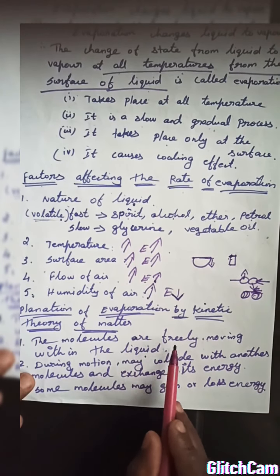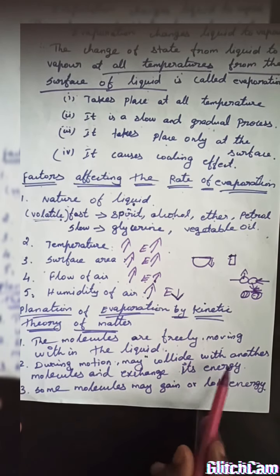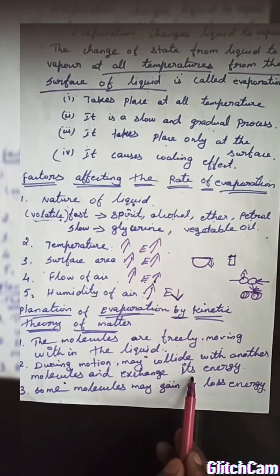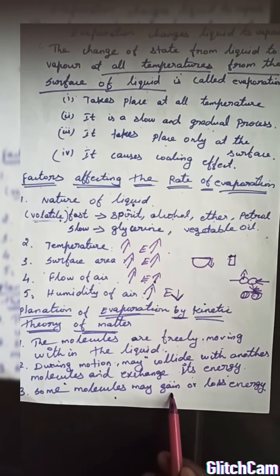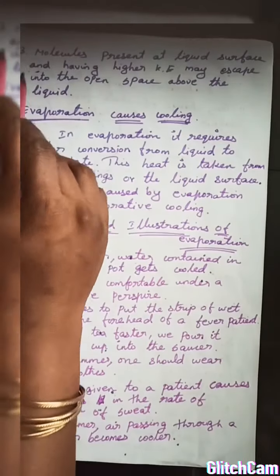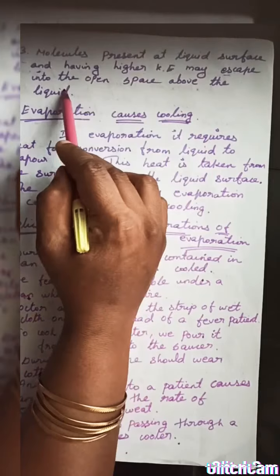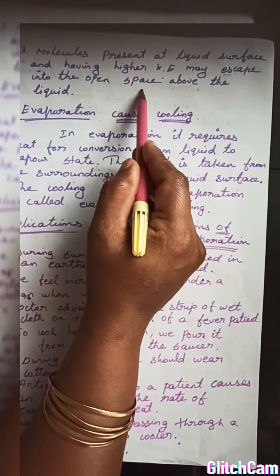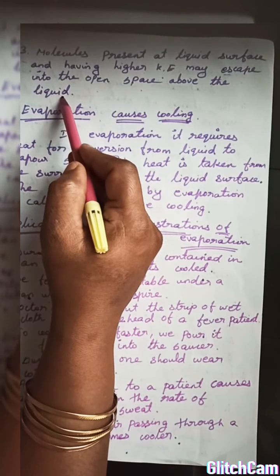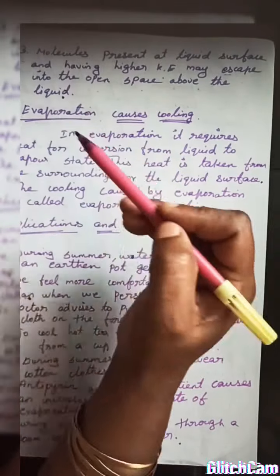So the molecules are freely moving within the liquid. During motion they may collide with other molecules and exchange energy. Some of the molecules may gain energy, and some may lose energy. And third point, a molecule present at the liquid surface having a higher kinetic energy may escape into the open space above the liquid. So this is about the kinetic energy of molecules in evaporation.